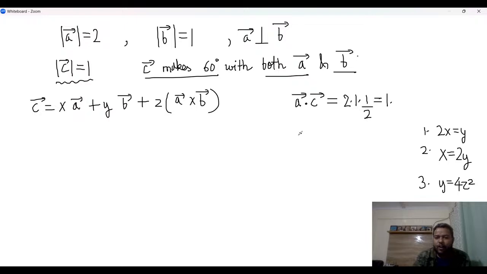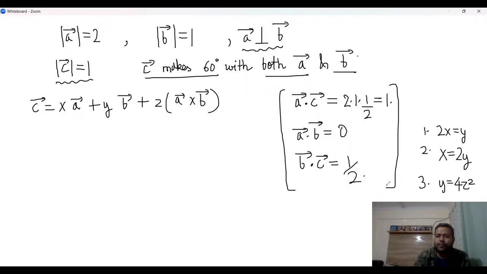And what is A dot B? A dot B is 0 actually, because A is perpendicular to B. What is B dot C? B dot C would be 1 into 1 into cos 60, so it is half. Right? So we know all the three dot products that are possible: A dot C, A dot B, and B dot C. Great. So from here, before you do the triple product, what you should do is try to do dot product